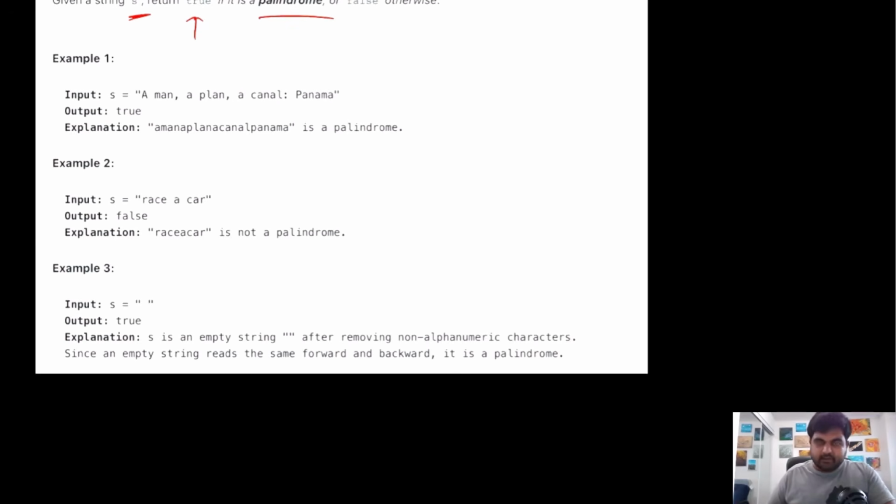So let's try to understand this with an example. Over here we are given a string that looks like this, where you can see that there are some non-alphanumeric characters as well, which we will have to get rid of. This is only put there to add some additional complexity. Apart from that, it serves no purpose.